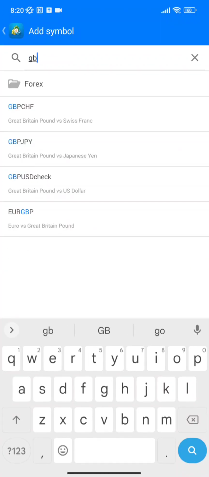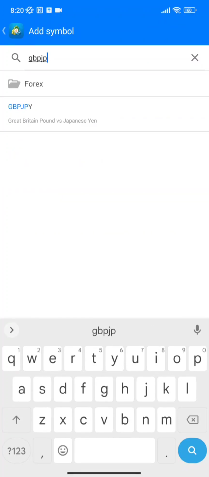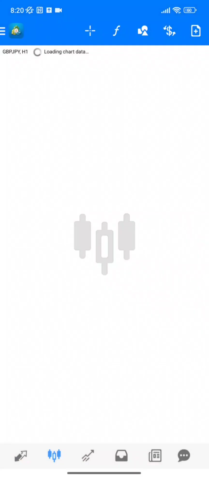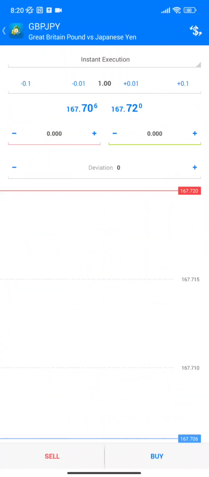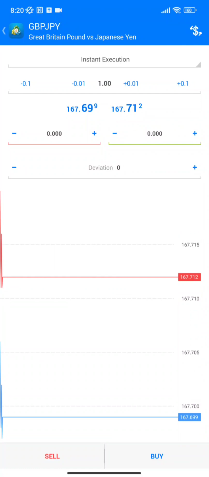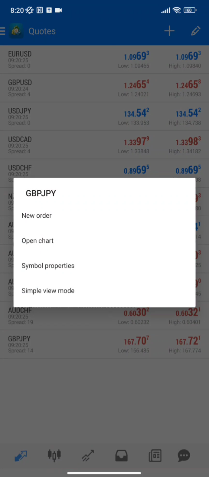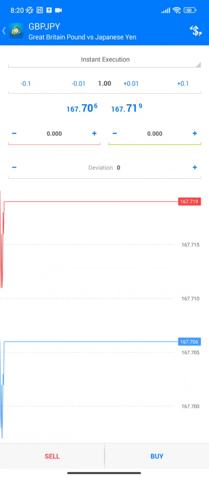GBP, let's say GBP/JPY, which is basically the Great British Pound versus the Japanese yen. You click on that and it's been added to your list now. So now you can go over here, open the charts and press the plus sign at the top right. Either that, or as usual, you can go back to the quotes page, tap on the pair, GBP/JPY, and you see new order, and then you can take your trade from there.